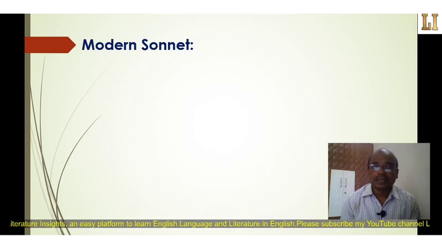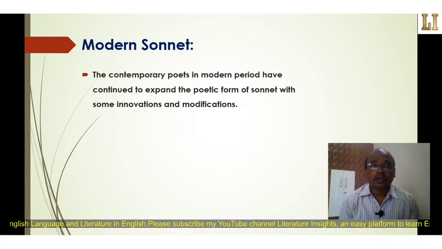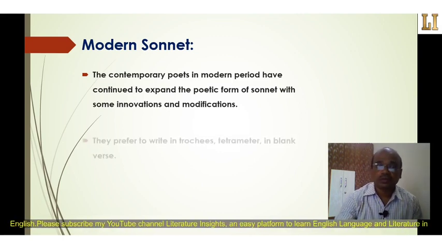Then the next type of sonnet is the modern sonnet, which is significant after the First World War in English literature. There are a number of poets who tried this form for the writing of their poetry in English literature. The contemporary poets in the modern period have continued to expand the poetic form of the sonnet with some innovations and modifications in structure, theme and matters.